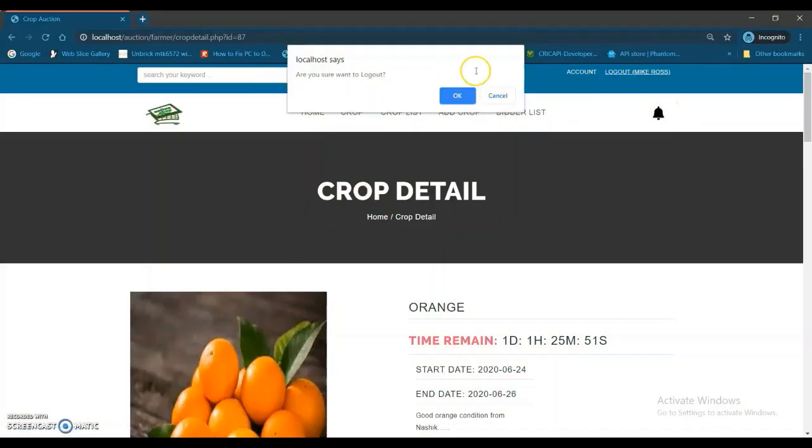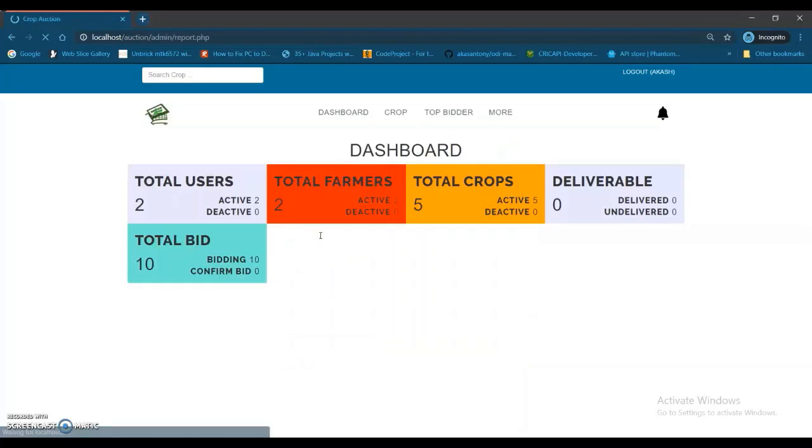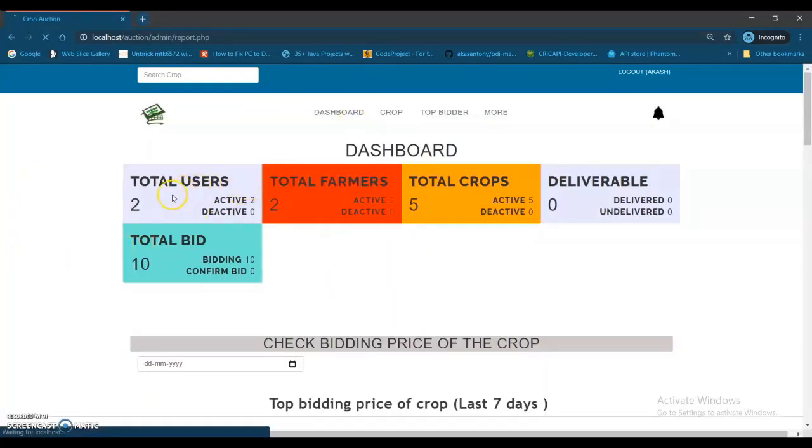So now let me show you the admin dashboard. So let me log in as an admin. So yeah, this is the admin dashboard. You can see admin gets information about total users, active 2, deactive 0, then total farmers, total crops, deliverable, total bids. So this is the admin dashboard.